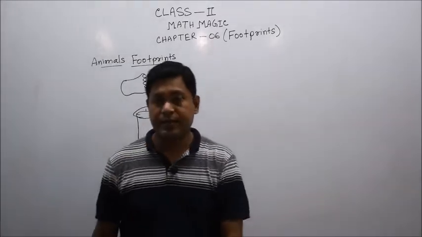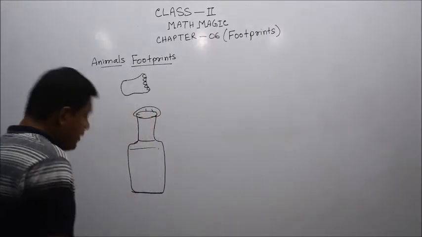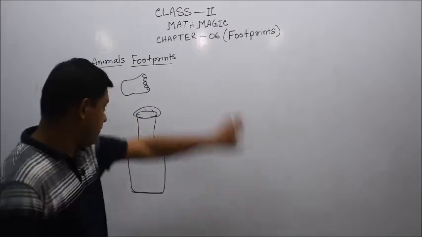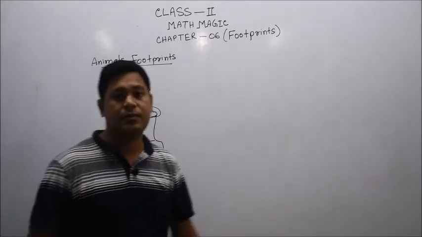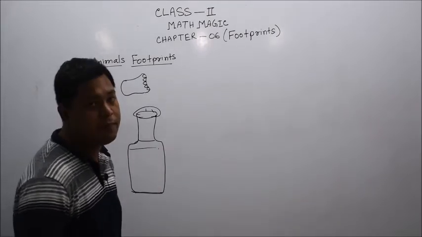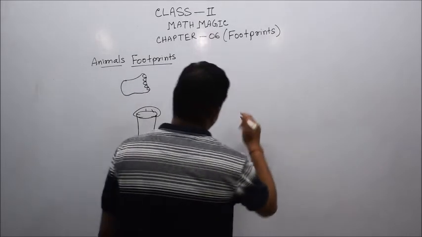We need to discuss 2D shapes first. Okay, dear students, I am drawing some shapes here. Just see and imagine what type of shape this is. Okay, let's try to do it.